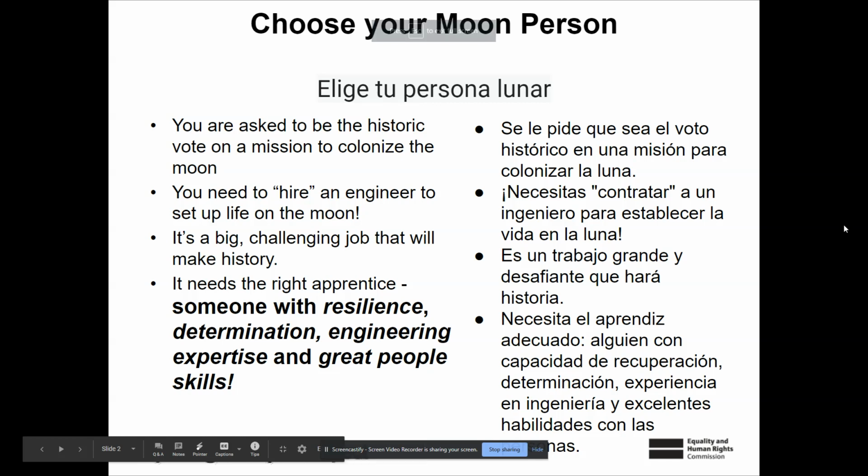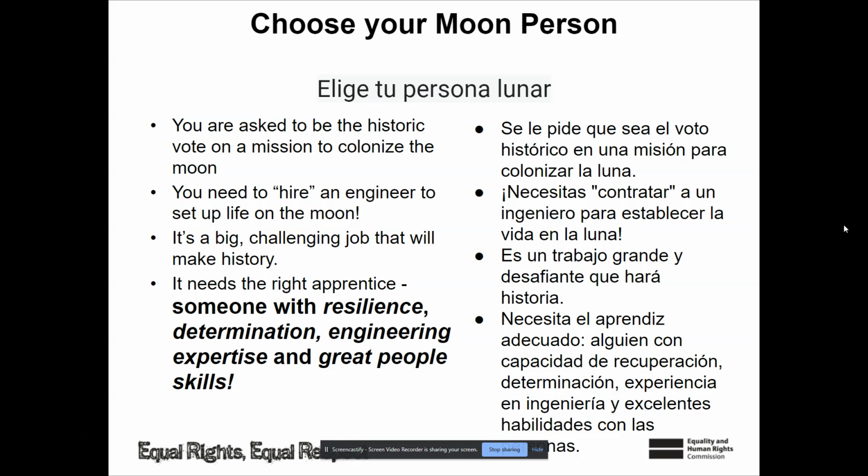Okay, so for this scenario, you'll be in charge of choosing someone that will be in charge of colonizing the moon. It's only creepy that I say that now because Nokia just won a contract to put 4G on the moon for a moon base by the end of the decade. That's not fake news. That's literal, real news right now.